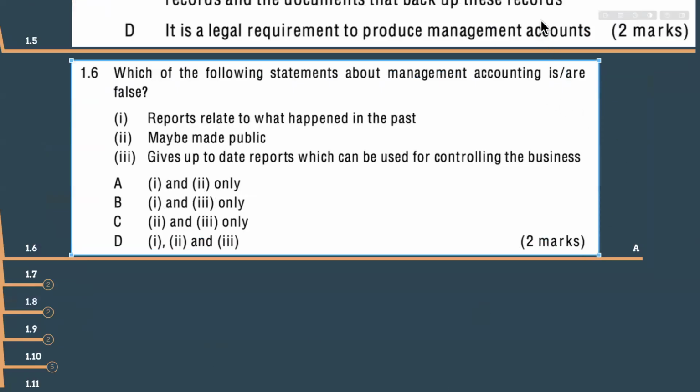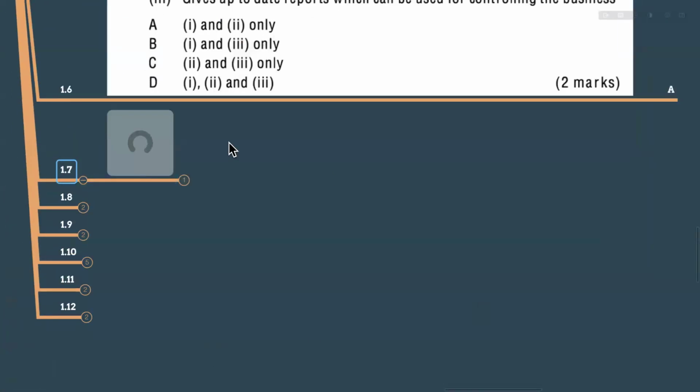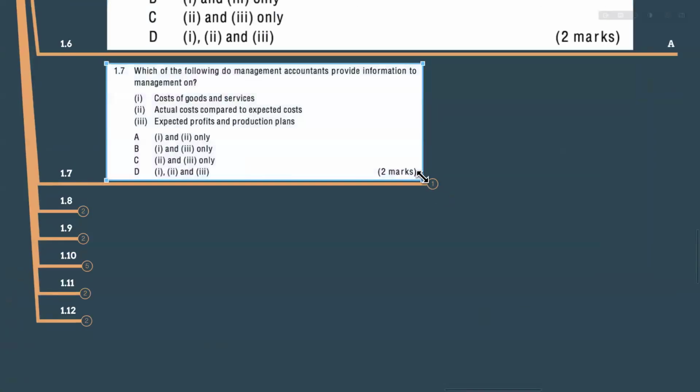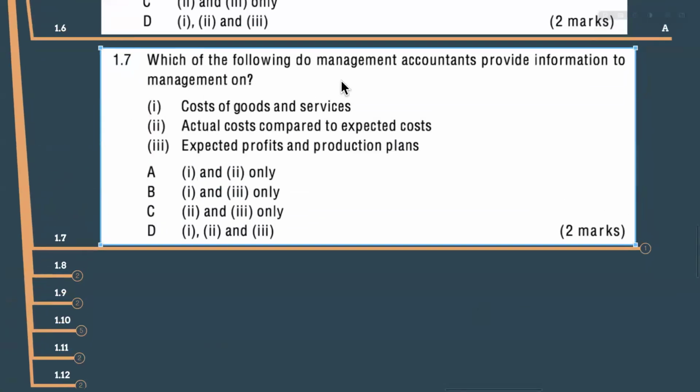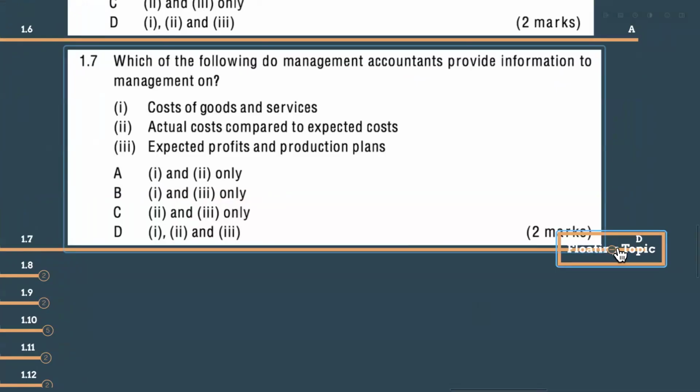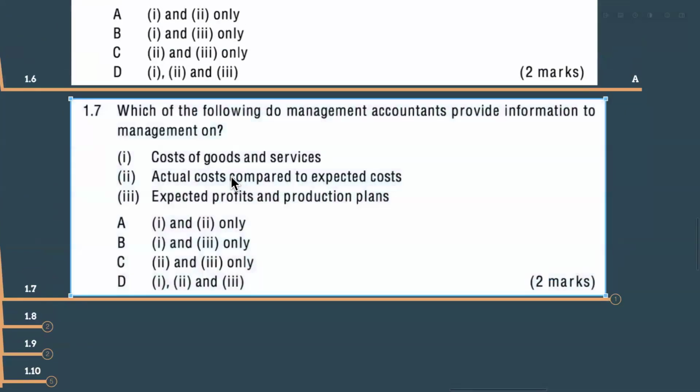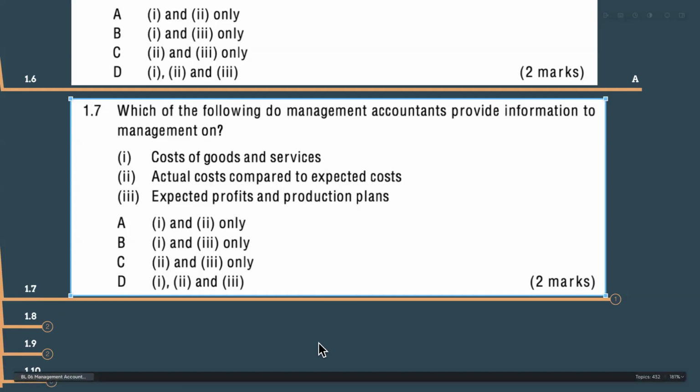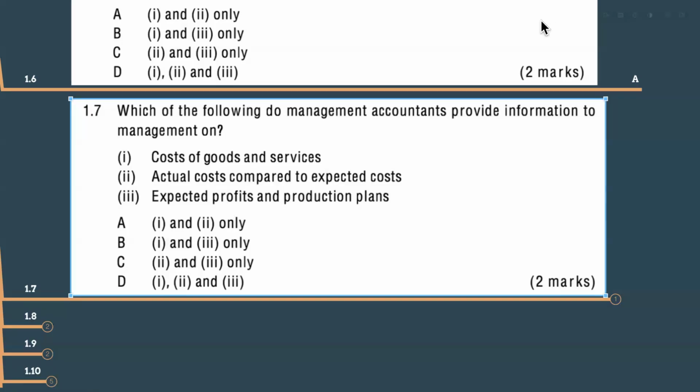Right? And let's move and let's see whether we can do this 1.7 also. Which of the following do management accountants provide information to management? What is the answer? On cost of the goods and services, actual cost compared to the expected cost, expected profits, and production plan. So, what is your answers?